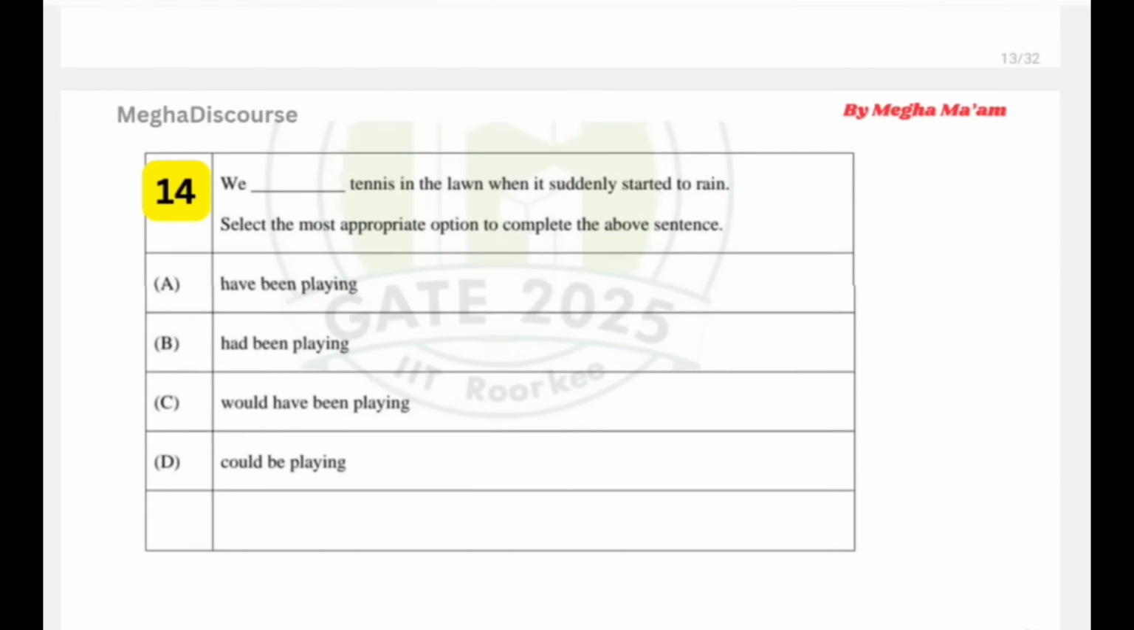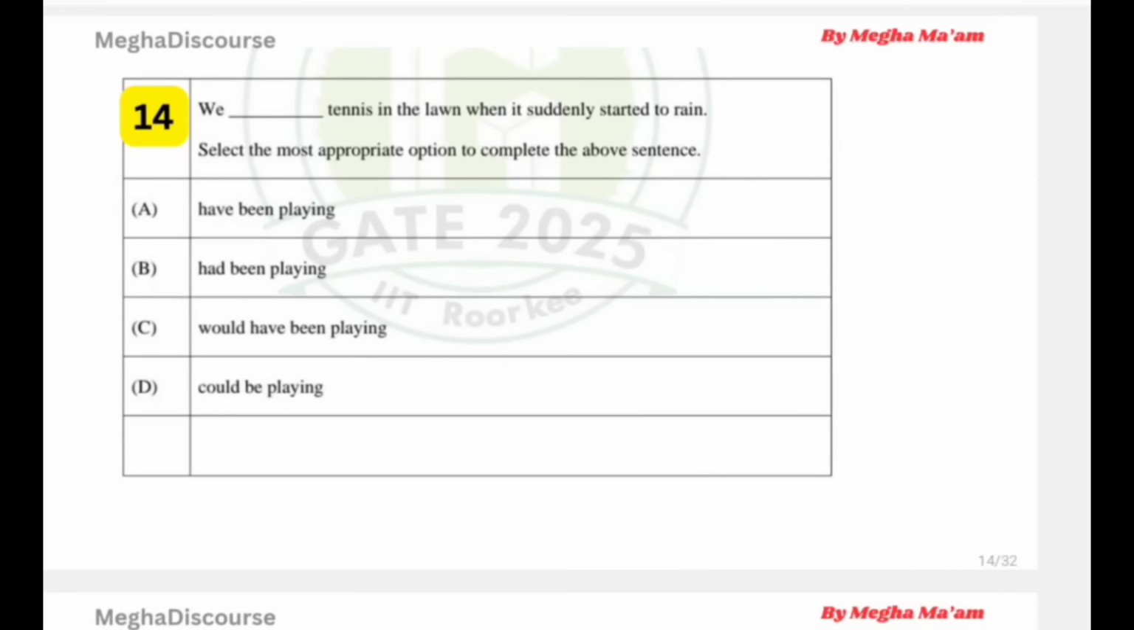So the next we have question number 14. We dashed tennis in the lawn when it suddenly started to rain. If we understand normally, we were playing the tennis when it suddenly started to rain. The rain came and we were playing. It is a simple thing. This means it is talking about the past one.